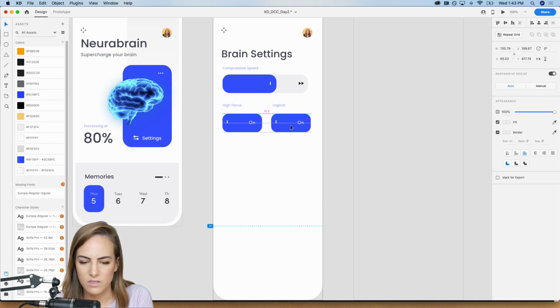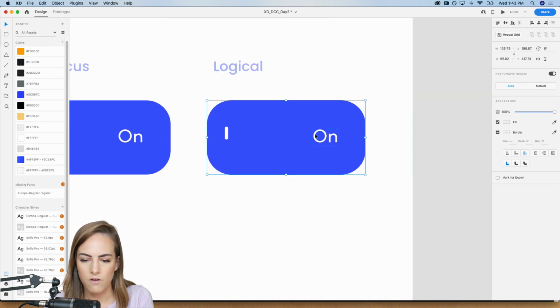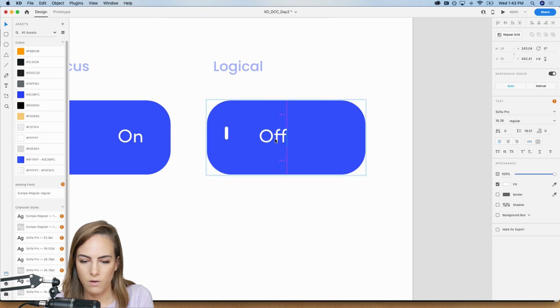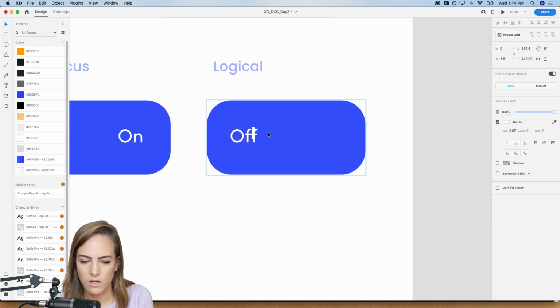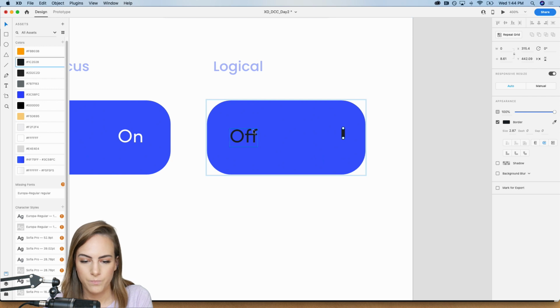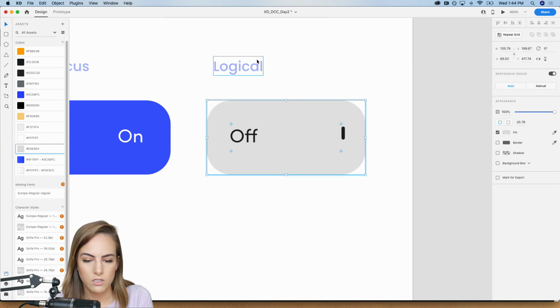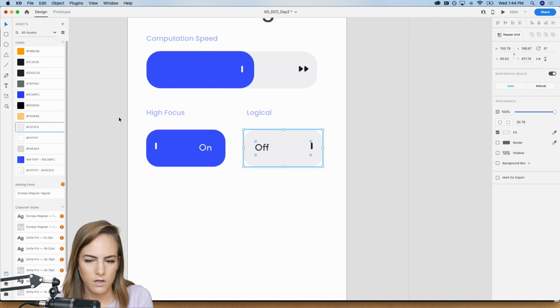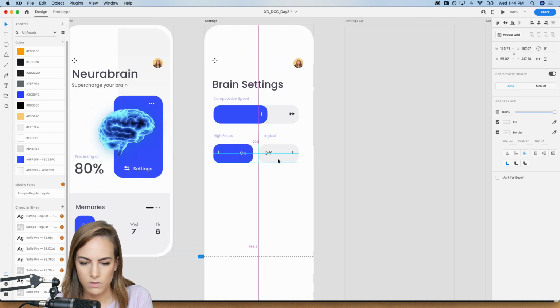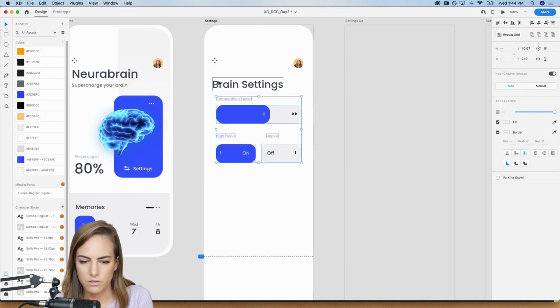Okay, copy and paste this, and then we'll just turn it into off. Off. So I'm gonna switch this one over here, since it should switch sides when it's doing the opposite. And then we'll change the color to this gray. Is that the same gray? No, this gray. That matches. Okay. Move this a little bit over. Make sure those are centered. Great.